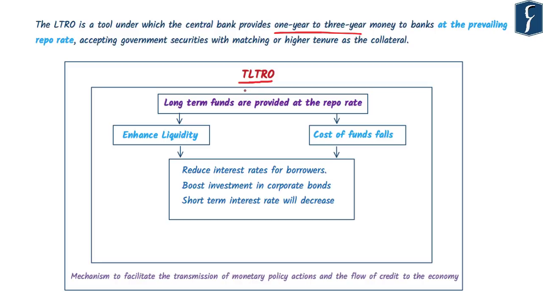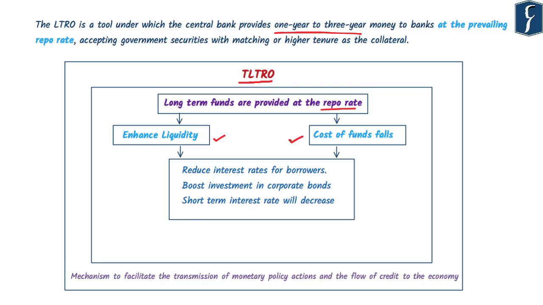NBFCs have been reeling under the problem of credit crunch, and banks are not ready to give credit to NBFCs because their financial conditions are weak. And in absence of robust rating of NBFCs, banks have no clear idea of the financial health of even well performing NBFCs. But if long-term funds are provided by RBI to the banks at repo rate, which is considerably lower than the interest rate which is charged to the banks if funds are given for a longer period of time. So if banks are getting the long-term loan from RBI at lesser interest, then that obviously will enhance their liquidity and also decrease their cost of funds.